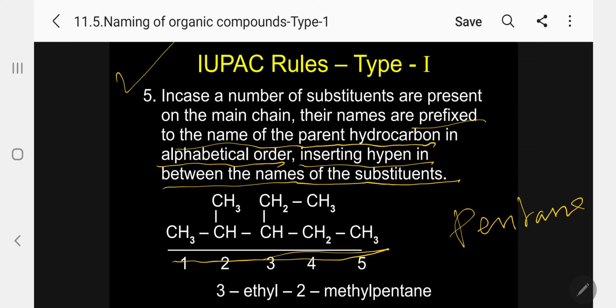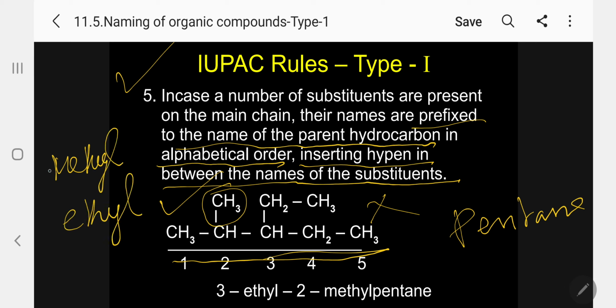Then I can start from the left side. If I start from left, the second carbon atom has a methyl group. If I start from right, the third carbon atom has the ethyl group. So I am giving priority to the left side, not the right side. In case a number of substituents are present on the main chain, pentane, the names are prefixed to the name of the parent hydrocarbon in alphabetical order. So what substituents are there? One methyl group, one ethyl group. Simply write methyl, and the other is ethyl. Kindly follow. Methyl is written with a small letter. Methyl and ethyl: alphabetically, E comes first, M comes later.